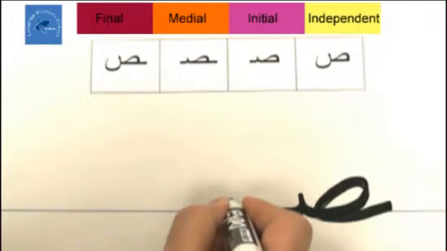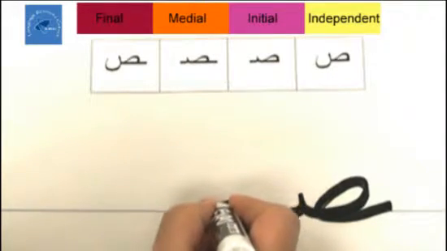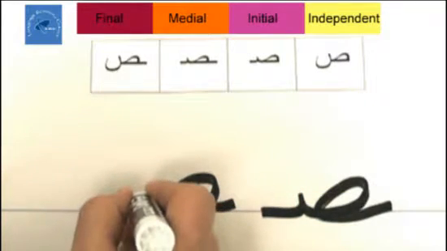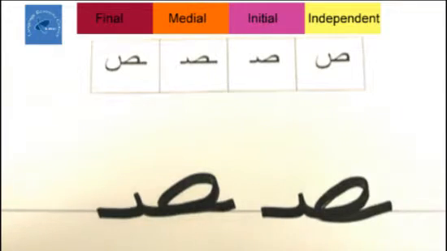One more time. I'm going to start right here on the line. A line, oval loop, tooth, and a line. Sa.